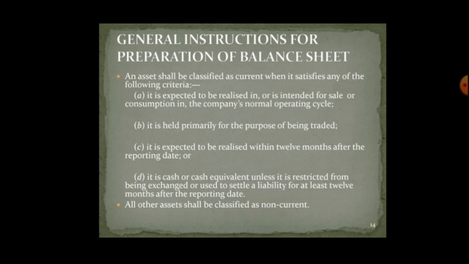It is expected to be realized within 12 months after the reporting date. So it should be either sold or can be paid off against a liability. It is cash or cash equivalent unless it is restricted from being exchanged or used to settle a liability for at least 12 months after the reporting date, or else it shall be classified as non-current. So it is specifically mentioned that when the non-current assets are to be calculated, their longevity should be more than 12 months, and if any asset has a longevity of less than 12 months, it is a current asset.